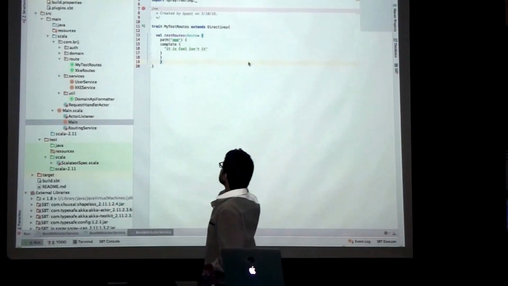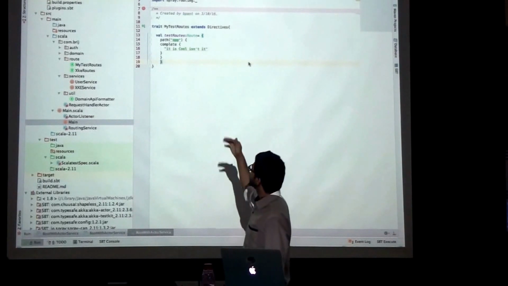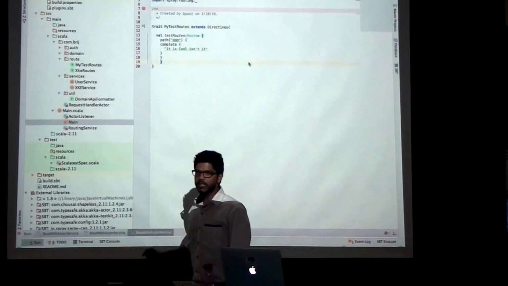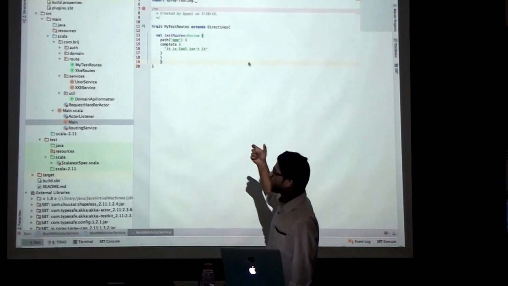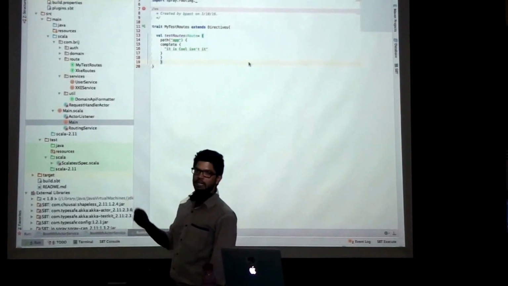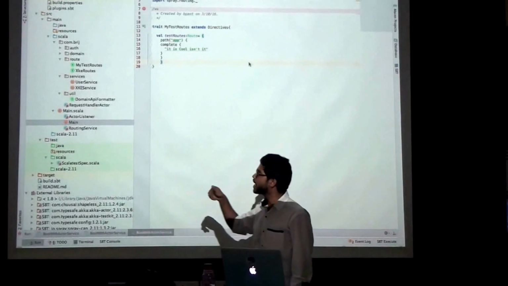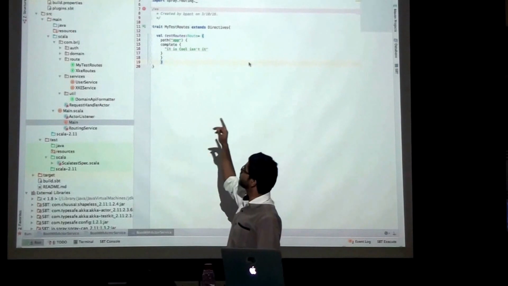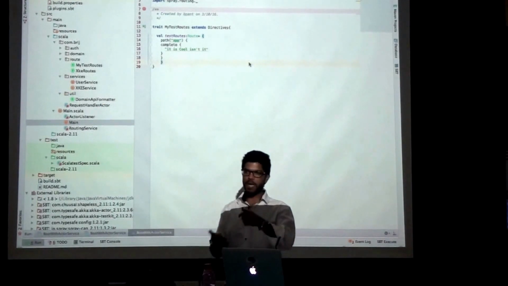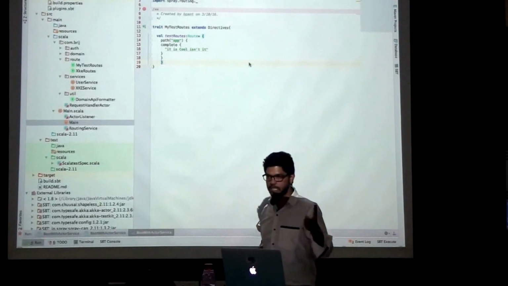In spray routing, the very first thing you see is path. What it does is take out the path from the request. In this case, if I send a request to localhost:8080/app, the request will come here, do certain actions and respond back, sending back the HTTP response.